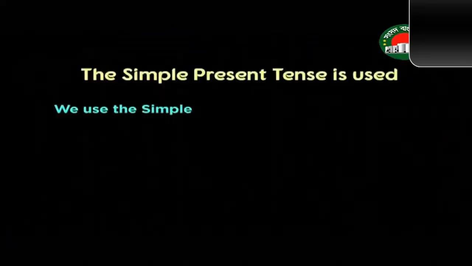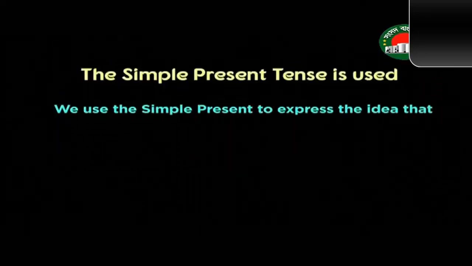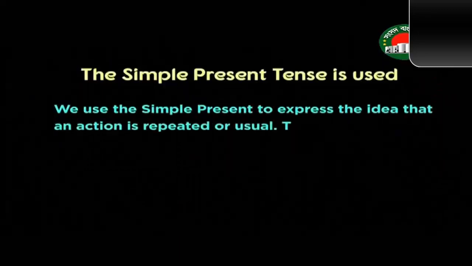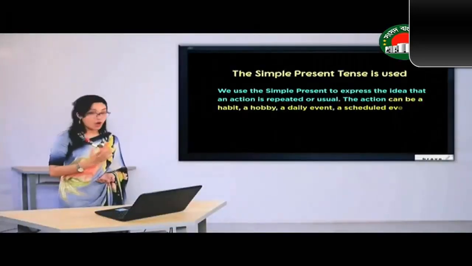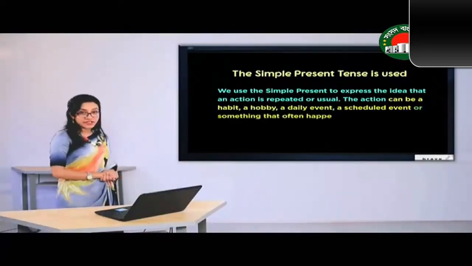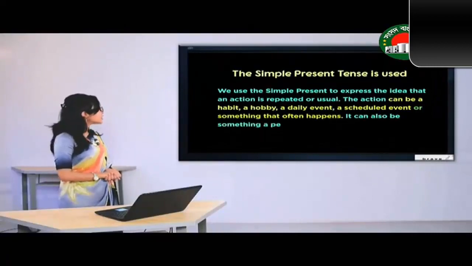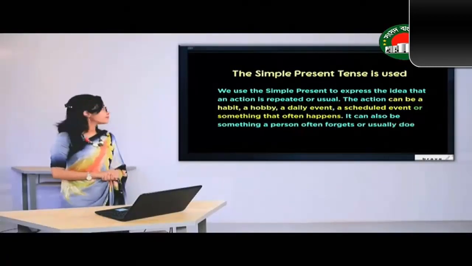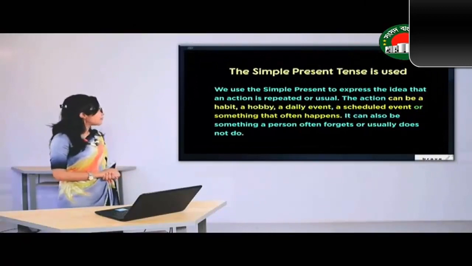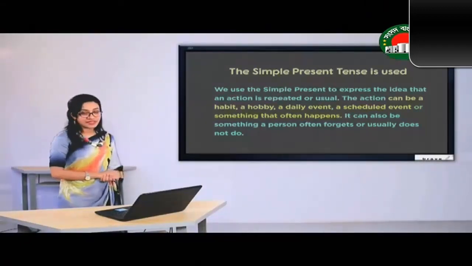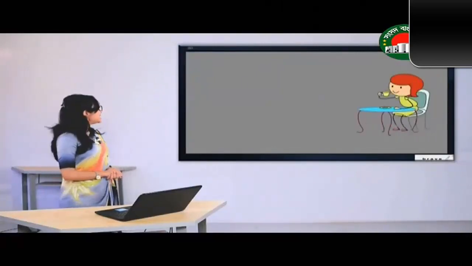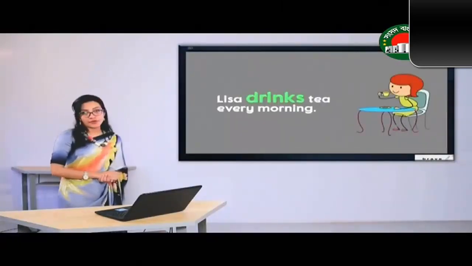We use the simple present tense to express the idea that an action is repeated or usual. The action can be a habit, it can be a hobby, it can be a daily event or a scheduled event, or something that often happens. It can also be something a person often forgets or usually does not do. Let's see the examples. Lisa drinks tea every morning.